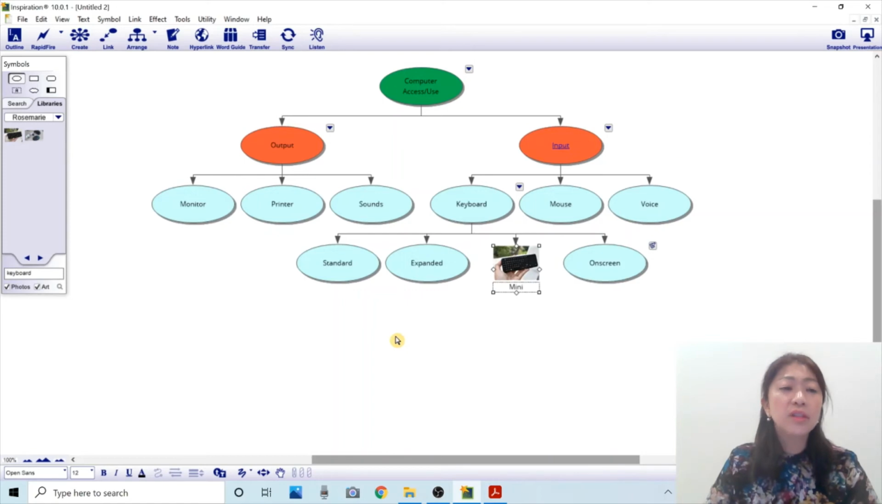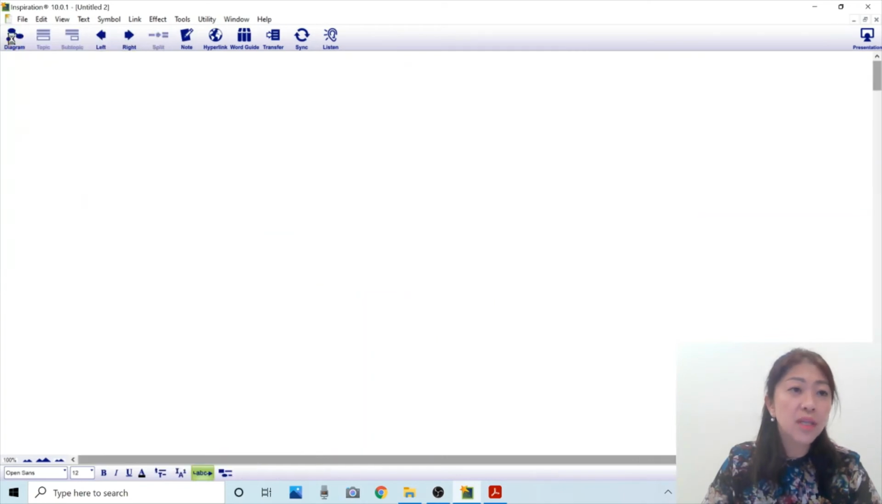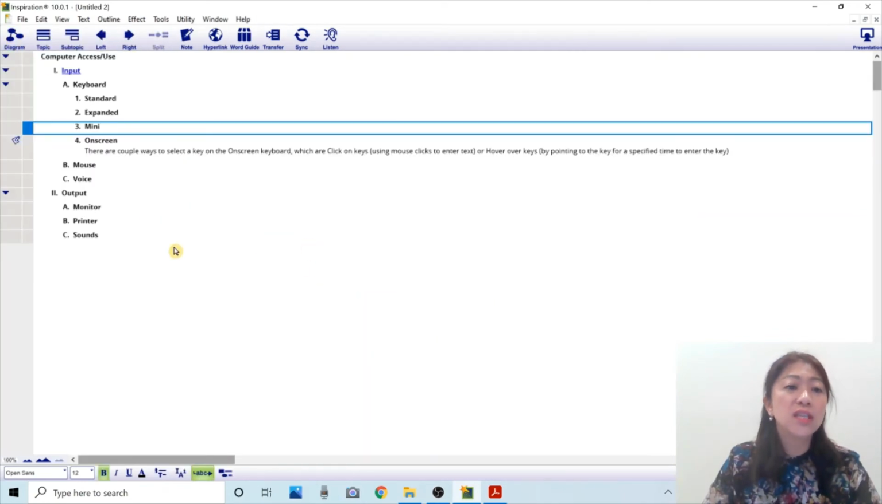Okay. And as I create a diagram, Inspiration simultaneously creates an outline. It creates an outline for all these ideas that I've thrown in. If you look at the top of the screen, there is this outline button. When I click this, as you can see, it displays the outline view.